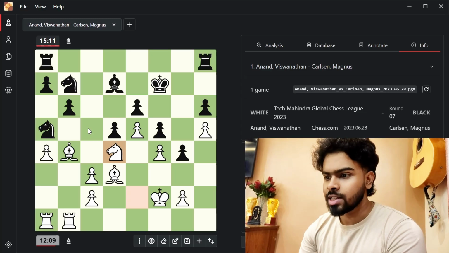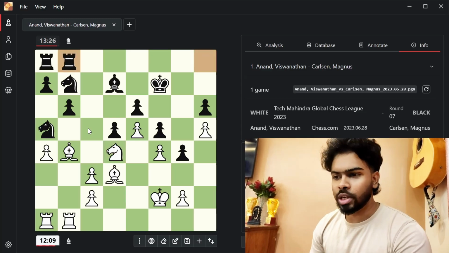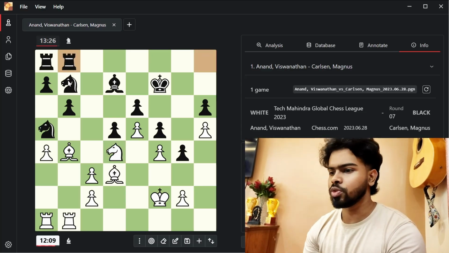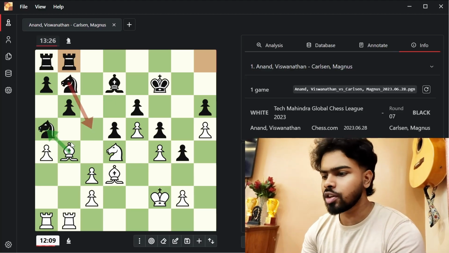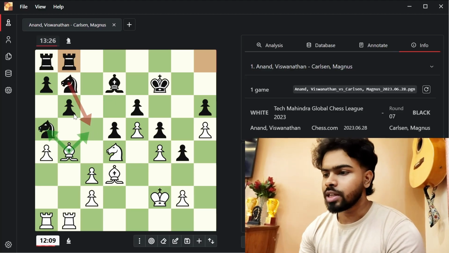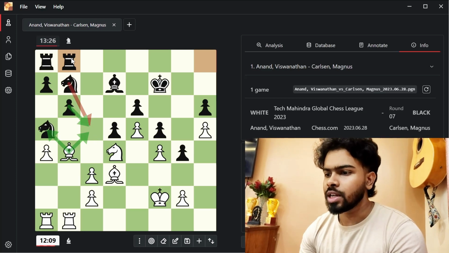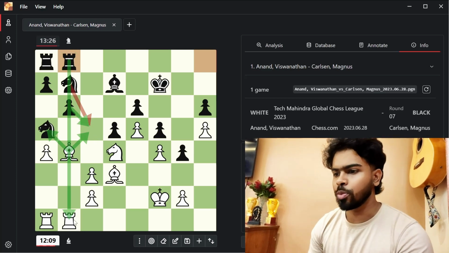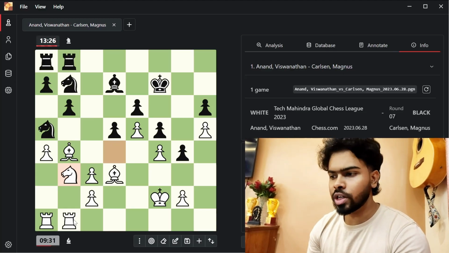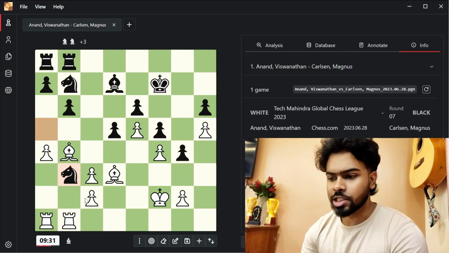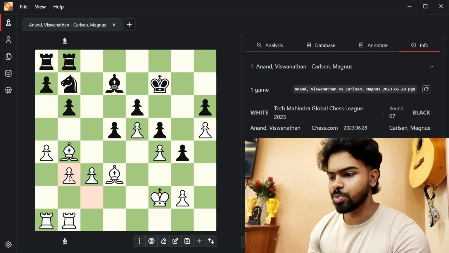Anand now centralizes his knight. Rook a to b8 played. The logic behind this move may be putting the knight to the c5 square, and if bishop takes either of the knights, then b takes c5, and this rook also comes into an open fight. Anand now plays knight to b3, asking for an exchange. See, if Magnus exchanges the knight, the pawn structure gets improved.